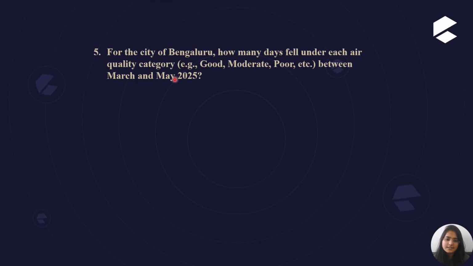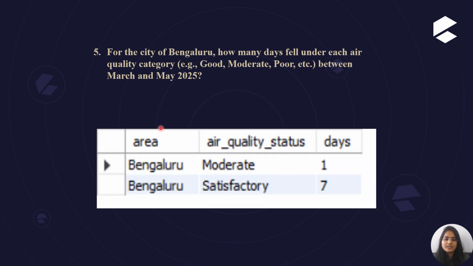Now let's discuss the fifth analysis. For the city of Bangalore, how many days fell under each air quality category like good, moderate, poor, etc., between March and May 2025? So this is the answer. You can see that Bangalore has two types of AQI category, moderate and satisfactory. Bangalore suffered 1 day in the moderate status and 7 days in the satisfactory category between March and May 2025.